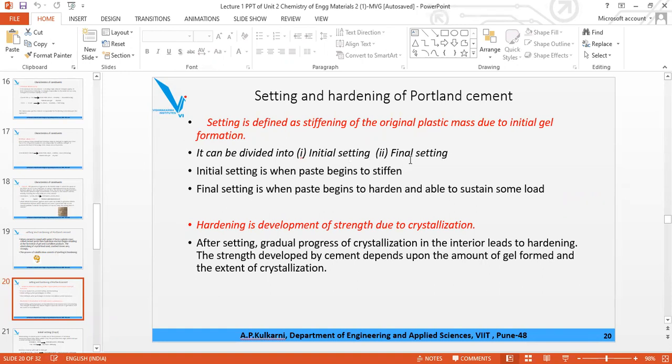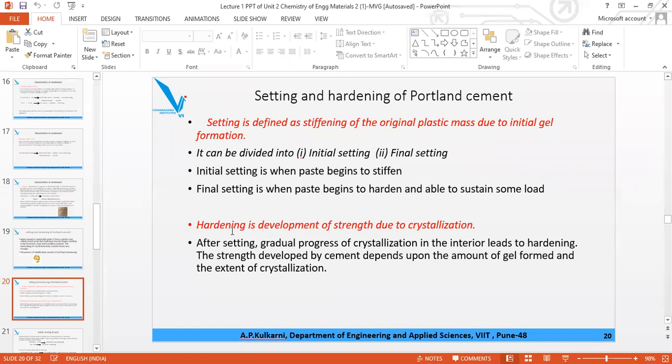Now what is final setting? In final setting, the crystal formation begins. So initial strength is developed in the final setting. Stiffening in the initial setting, initial strength in the final setting. And then we have the third step, hardening.